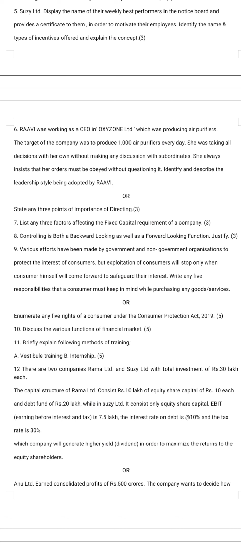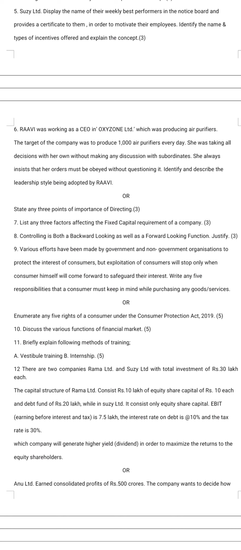Then your next question number 6: Ravi was working as a CEO in Oxyzone Limited, which was producing air purifiers. The target of the company was to produce 1,000 air purifiers every day. She was taking all decisions on her own without making any discussions with subordinates. She always insists that her orders must be obeyed without questioning it. Identify and describe the leadership style being adopted by Ravi. Means for that you need to go with one of the kinds of leadership which will be in that situation, and then you need to explain it.